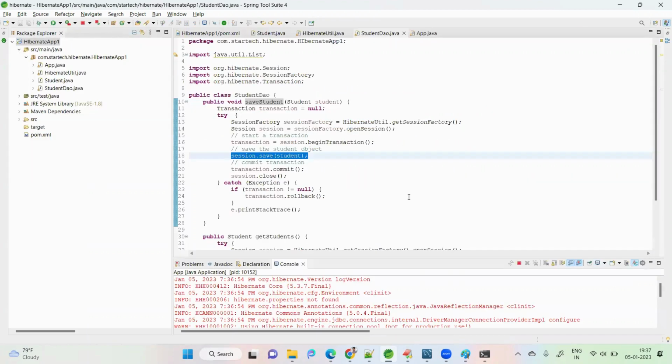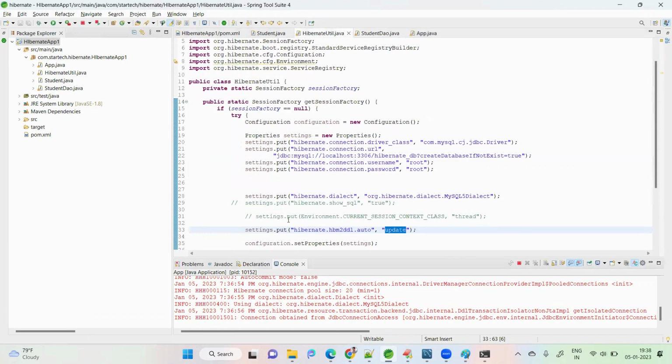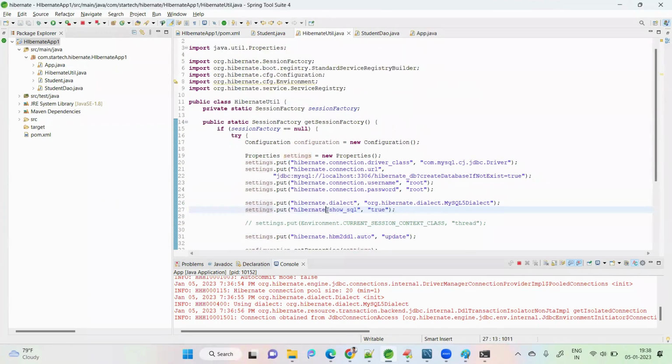To show the SQL queries generated by Hibernate, we have to set one property. This is the one: hibernate.show_sql true. By seeing the name, we can understand: whatever SQL queries you are generating, show them to me in the console, set to true.